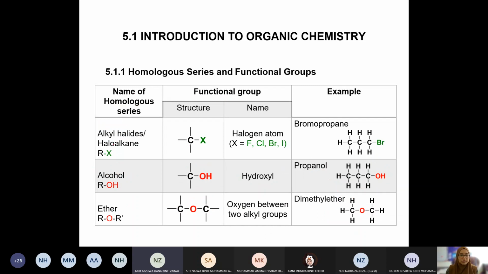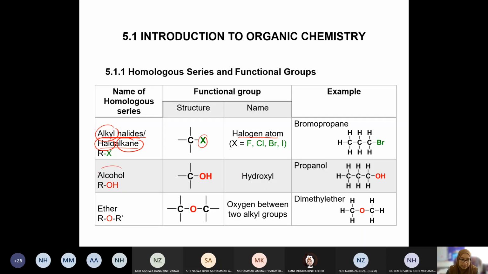Another example of homologous series, guys, is alkyl halide, also known as haloalkane. That means we have alkane and then we have halogen, or alkyl, and then halide is halogen. It's the same, they can be used interchangeably. How about the functional group, guys? One of the hydrogens is replaced with halogen. So what is the name of the functional group? It is the halogen atom. Not alkyl halide. Alkyl halide is a homologous series. So the name of the functional group is halogen atom only.